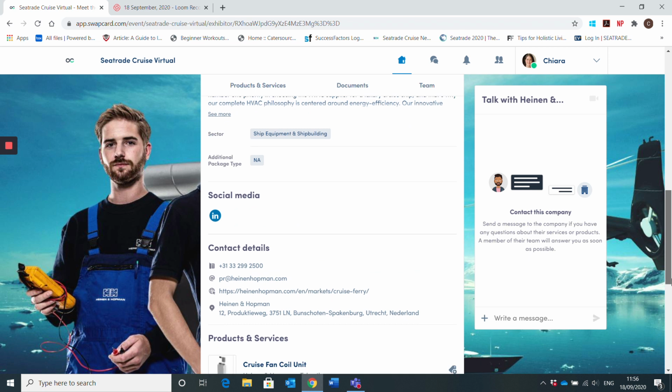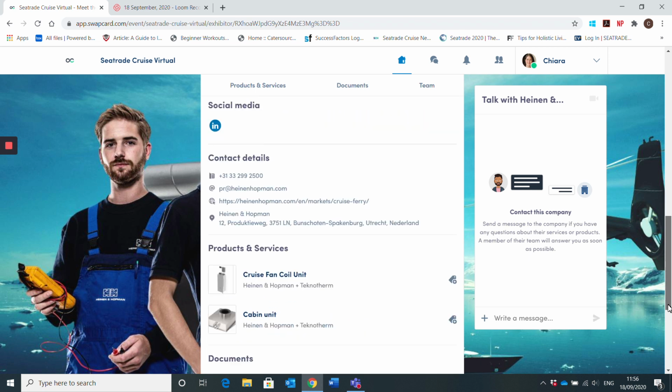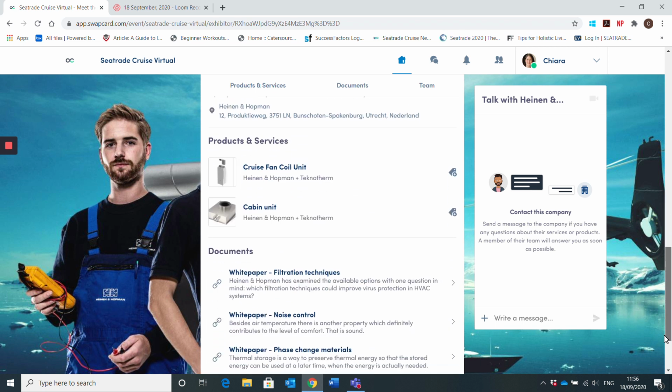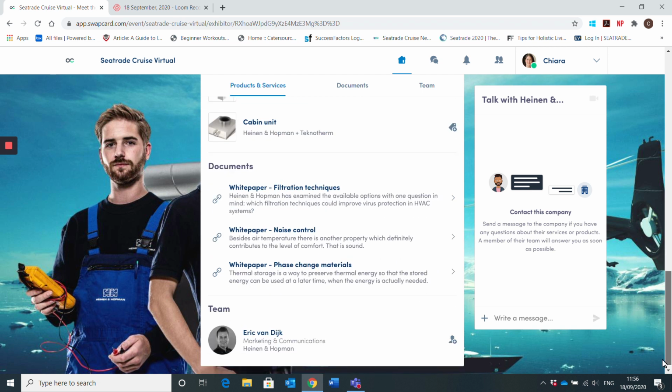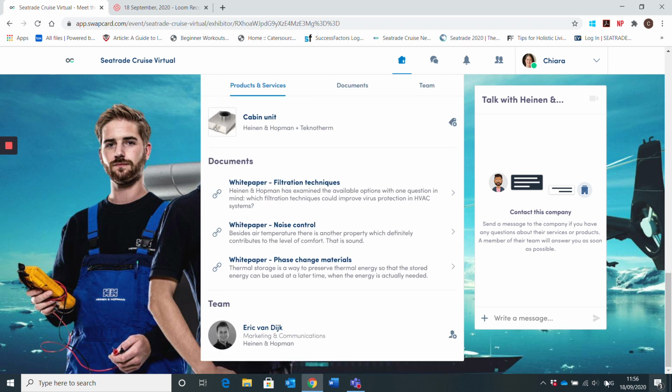They have put the information on their company, their contact details. They've uploaded a few products and services and documents that you can look at. And right now there's only one team member listed, but once the rest of them have registered, they'll all be listed here as well. So you can interact with the company, or you can interact with the individual.